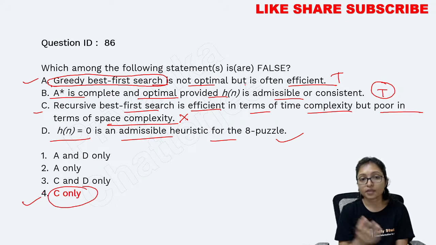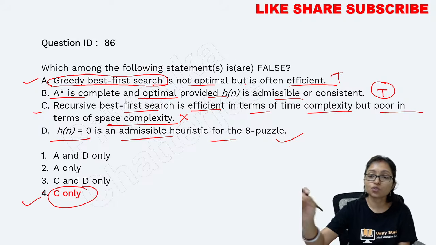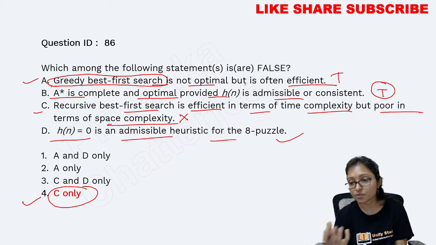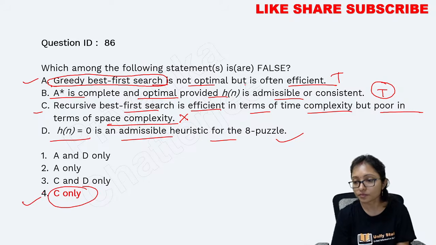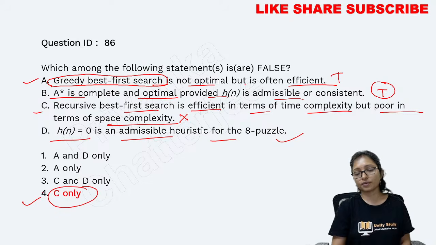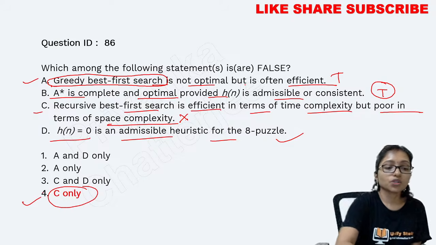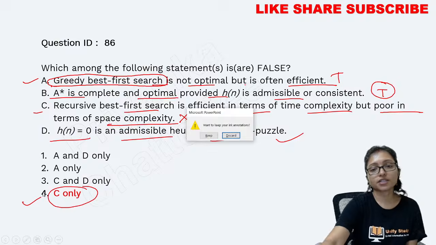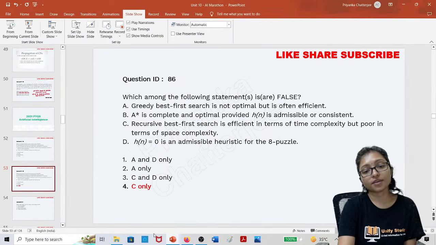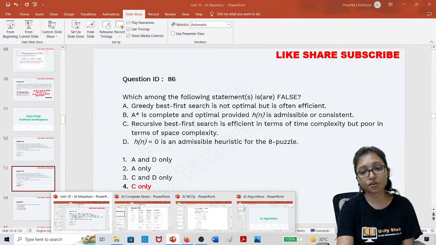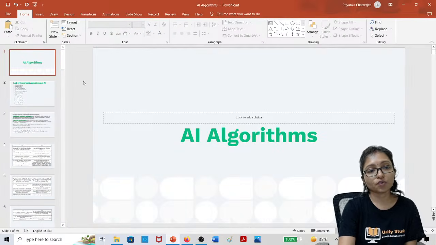Now why? What is greedy best first search, how does it work, and what is the best first search algorithm? The 8 puzzle is a constraint satisfaction problem. So let's learn the best first search algorithm, and it is a very interesting algorithm. You will get so many questions from here. So let's go to the algorithm.